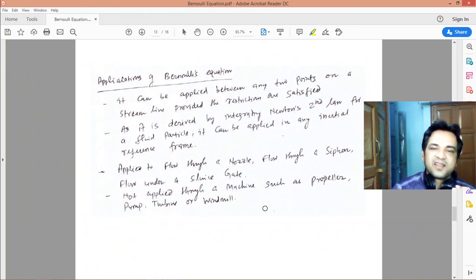As it is derived by integrating Newton's second law for a fluid particle, it can be applied only in an inertial reference frame, which means the reference frame should be at rest or moving with constant velocity. We can apply Bernoulli's equation for a flow through a nozzle, flow through a siphon, flow under a sluice gate, but we should not apply Bernoulli's equation to turbo machines such as a propeller, pump, turbine or windmill. This should be kept in mind.